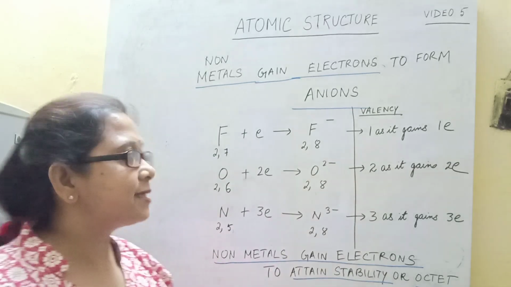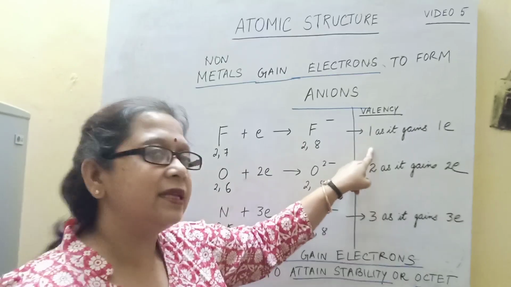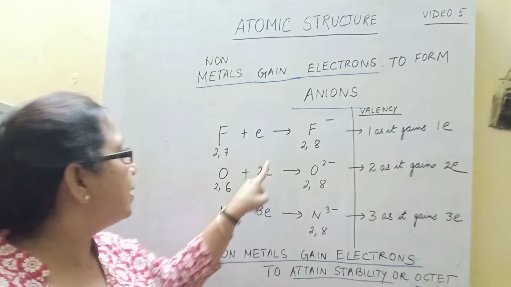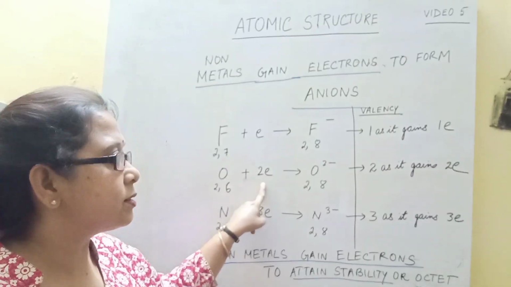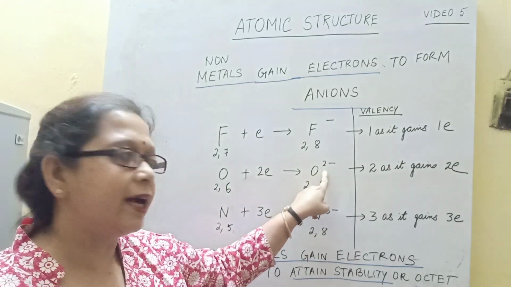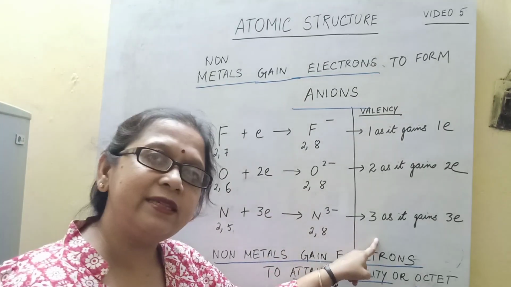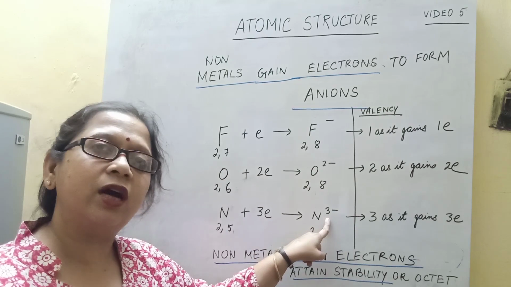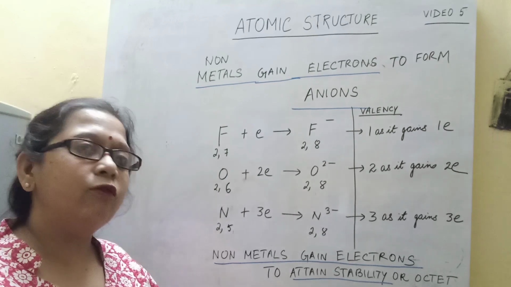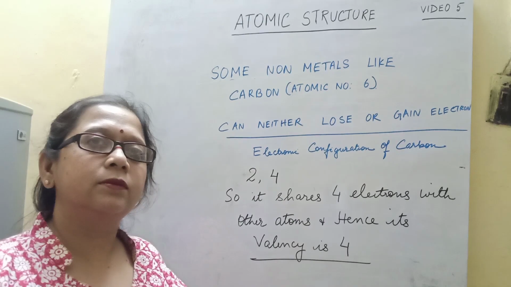So you can see the number of electrons gained: fluorine gains 1 electron and its valency is 1, and it is also reflected in its charge -1. Oxygen gains 2 electrons, so its valency is 2, and it is reflected in the charge of the anion, that is -2. Nitrogen gains 3 electrons, so its valency is 3, and it is reflected in its charge -3. So non-metals also gain electrons with a motive to attain an octet or stability.